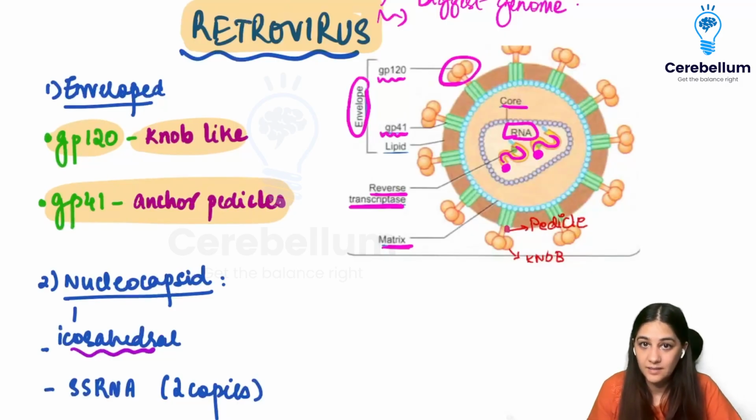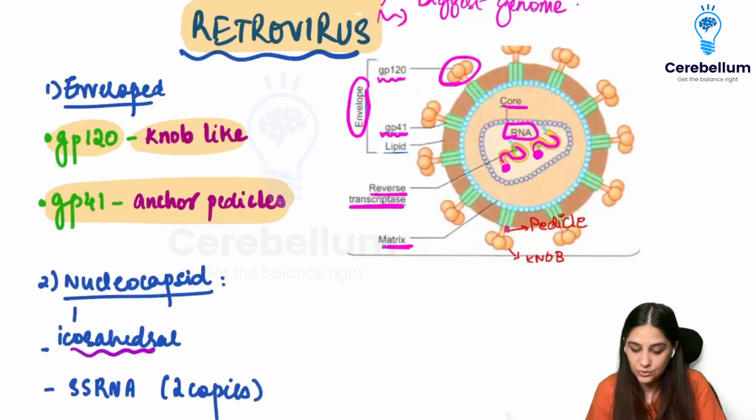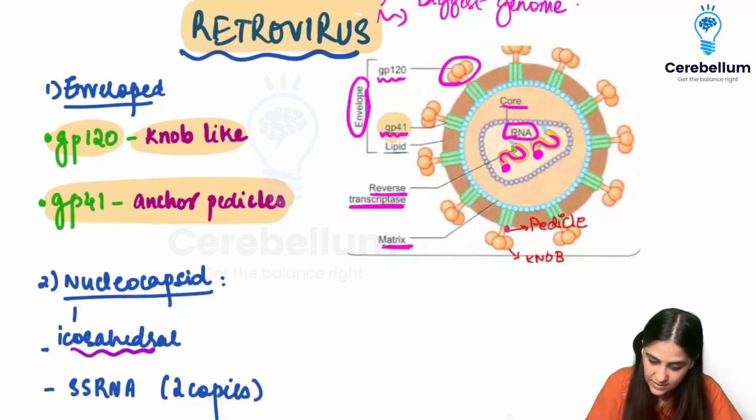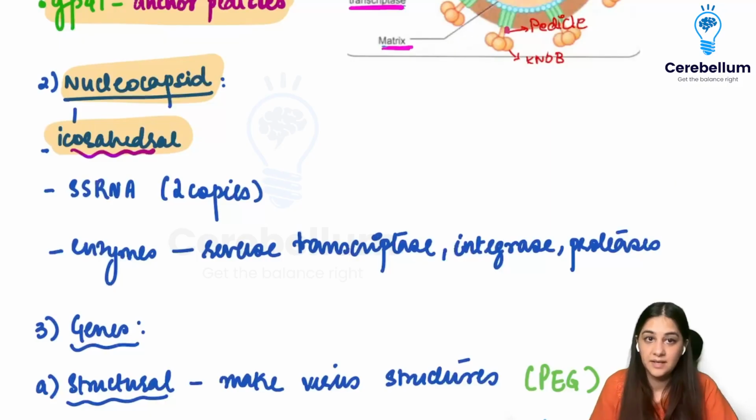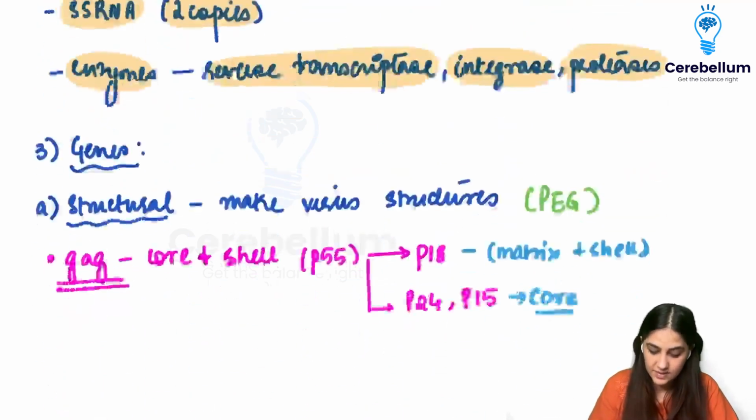These are the anchor pedicels. They are the ones that are anchoring it to the cell. So GP 41 is the anchor. In the nucleocapsid, it is an icosahedral symmetry where there is single-stranded RNA, but as I said, it contains two copies. Enzymes are there: the reverse transcriptase, integrase, proteases, all of these are the enzymes.